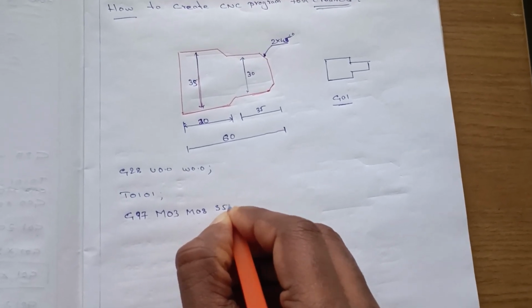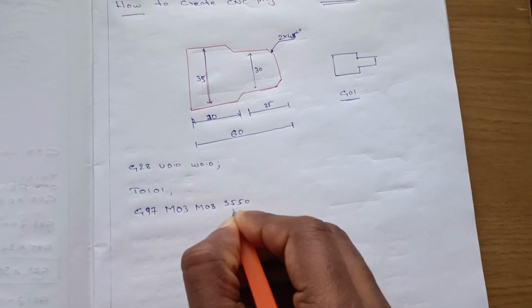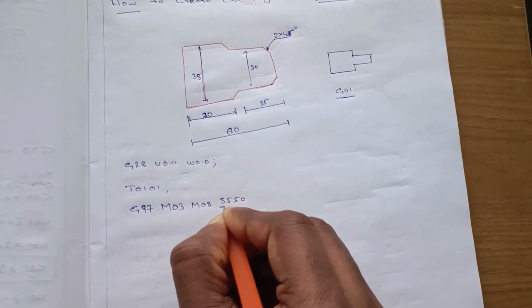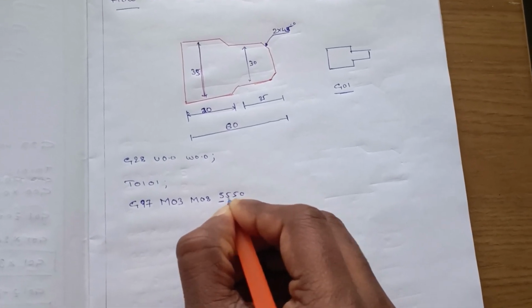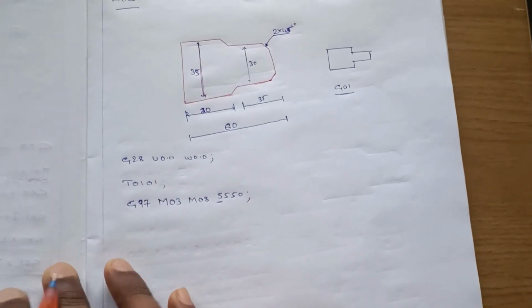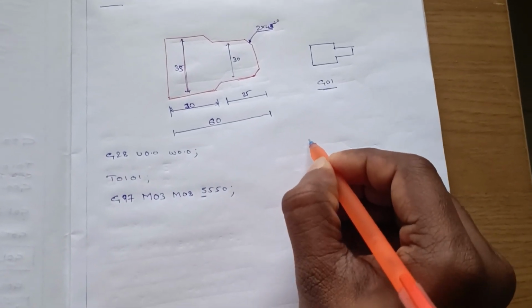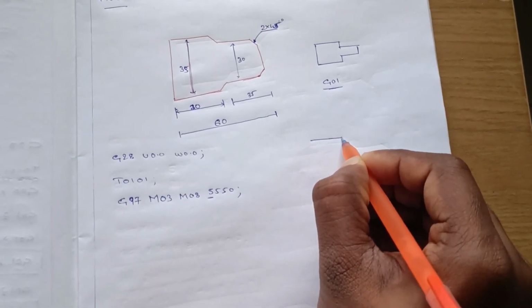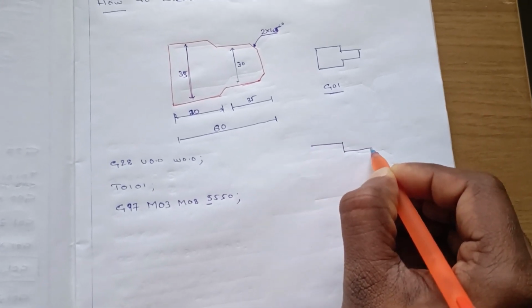I will take the speed as 550. S indicates speed, 550. And end of block.